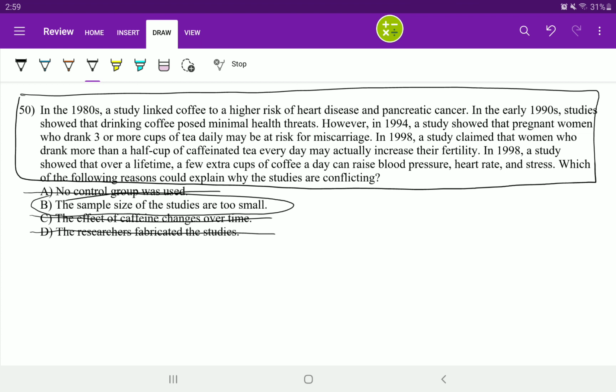That's why the answer to this question is B. The sample size of the studies are too small. Now, if there were larger sample sizes, then the results would most likely be able to fall in line. The test-retest method, which is a method of reliability, would stand up in this case, hopefully, for the most part.